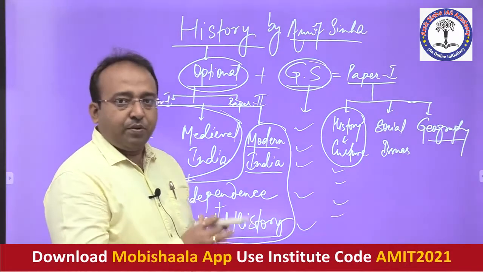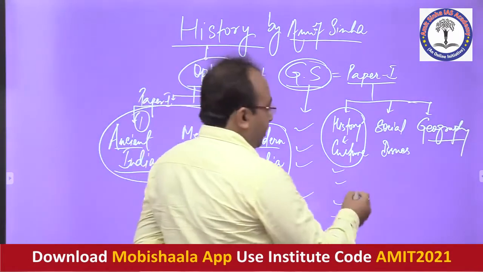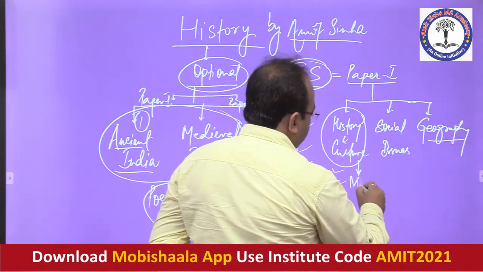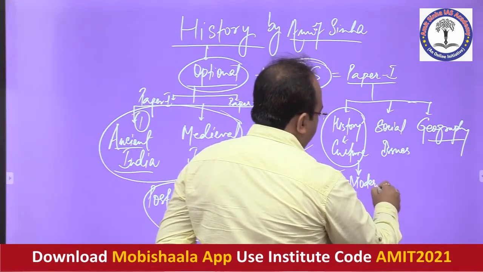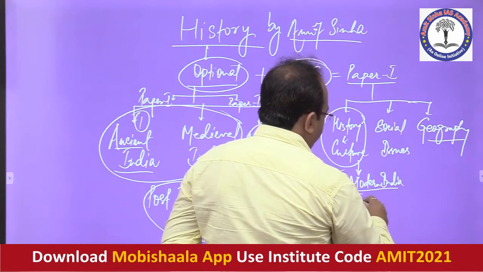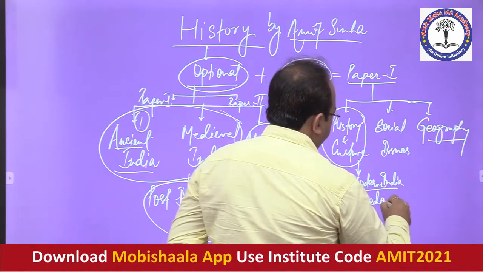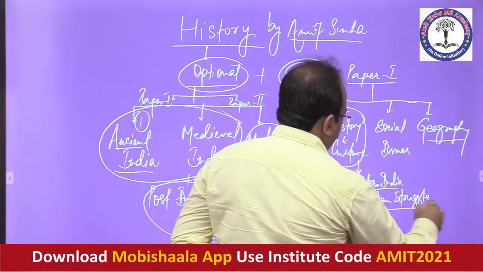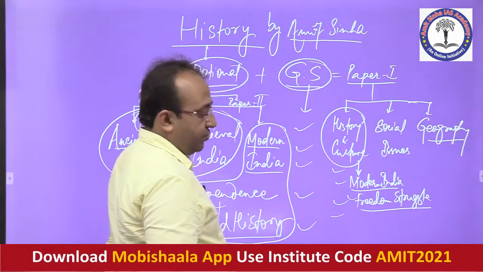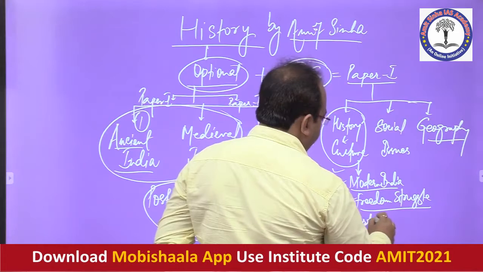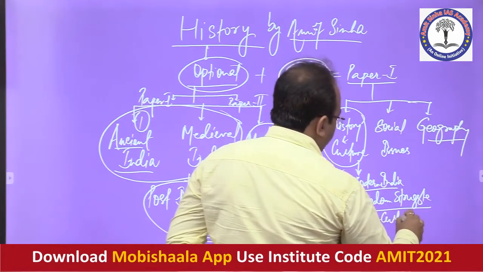What is that? Of course, the syllabus is very specifically designed, mentioning that we have to emphasize more upon the modern Indian syllabus of history, especially giving emphasis to the freedom struggle part. So the freedom struggle part is going to be the most important part of your syllabus in history, and then art and culture is going to be another most important part.